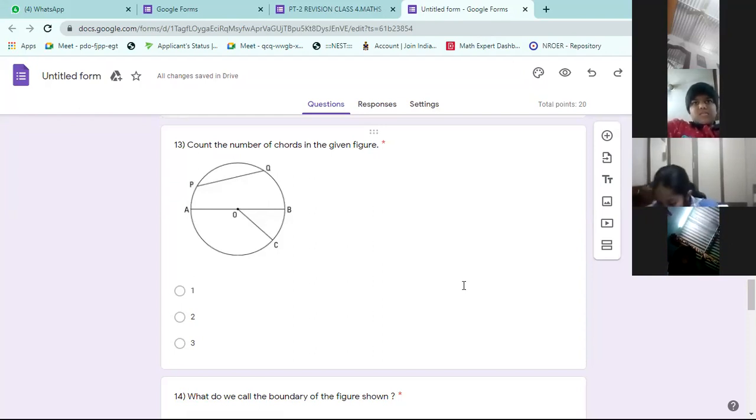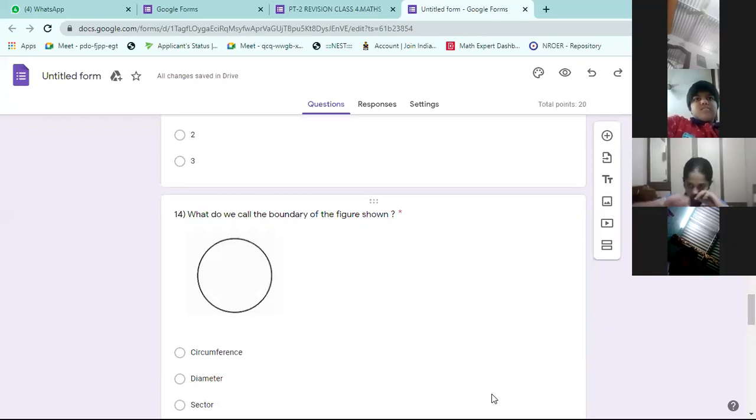14th one, where is the question? Sir, I can see the question down, sir. But what is the boundary shown in the figure? Figure is not there, no? Yes. Circumference, sir. Circumference. 14th one.